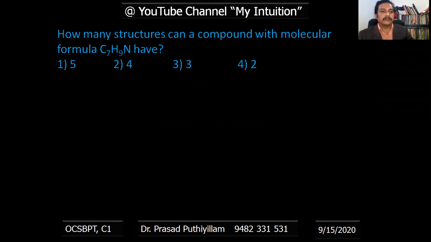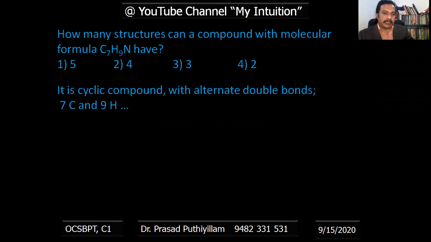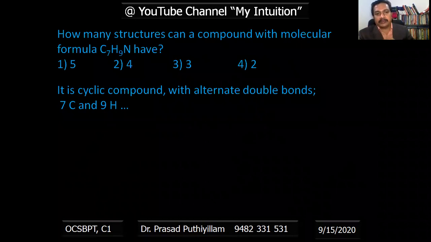How many structures can a compound with molecular formula C7H9N have? Option 1, 5; option 2, 4; option 3, 3; option 4, 2. C7H9, it is a cyclic compound because there are 7 carbon atoms and 9 hydrogen atoms. If I supply one hydrogen each to 7 carbon atoms, then only 2 hydrogens remain. That means for the corresponding aliphatic compound, so many double and triple bonds are required to satisfy the valency of carbon, that is almost impossible.